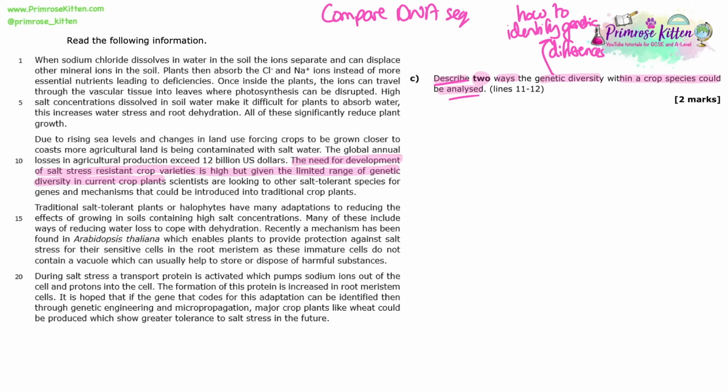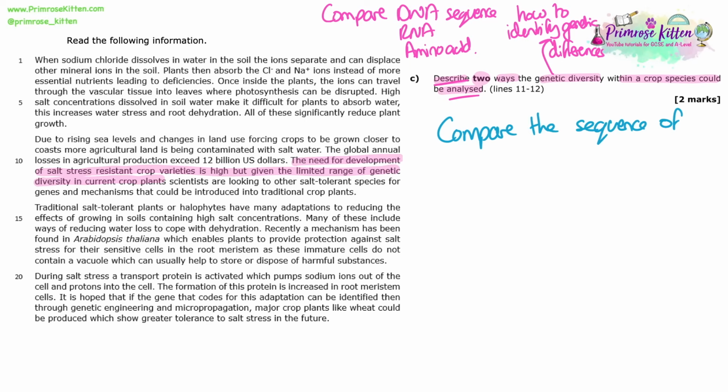Hopefully we've seen this question many times before, and the mark scheme is always the same. If it's asking about how would you be able to tell whether two species are genetically similar or not, or more closely related to each other than not, or how diverse and how many differences there are in their genomes, the answers are always that you're going to compare the DNA sequences, you could compare the RNA sequences, or you could compare the amino acid sequences.